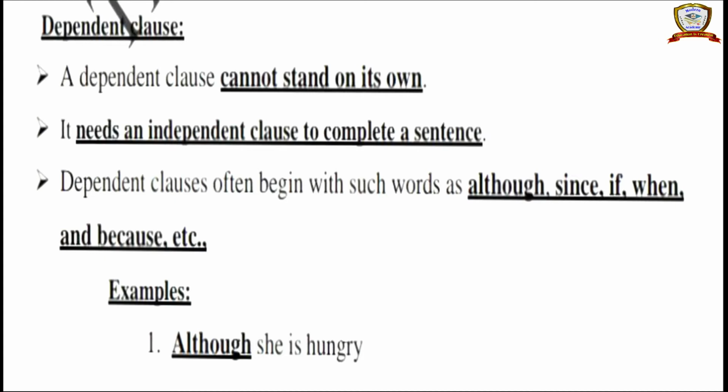Okay, so what is a dependent clause? A dependent clause cannot stand on its own, so it doesn't give a complete meaning. It needs an independent clause to complete a sentence. So if the dependent clause comes, the independent clause also will come in the sentence. That means only then it will give a complete meaning.